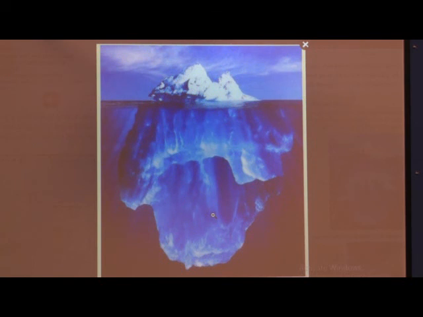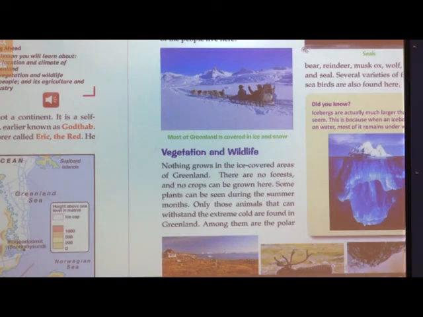So, what happens when ships are sailing in the sea and a ship rams the iceberg? There are chances of a very dangerous accident. So, this is the iceberg.